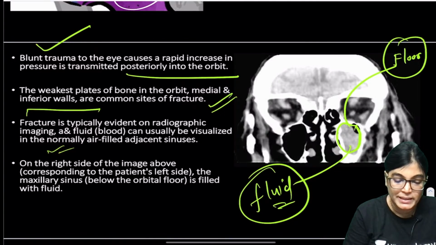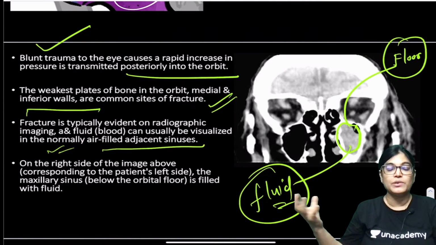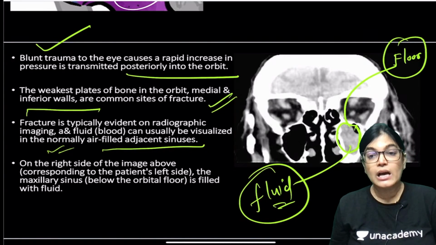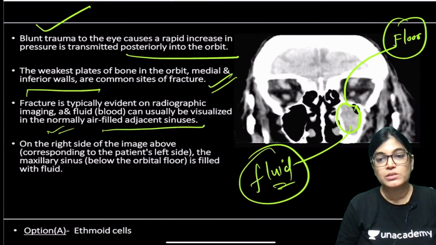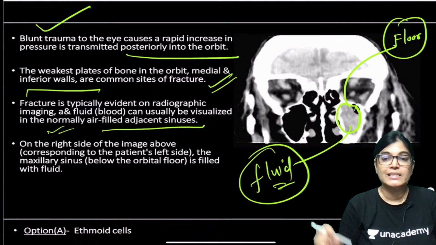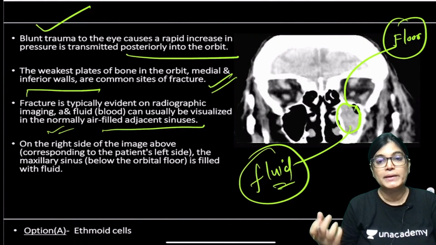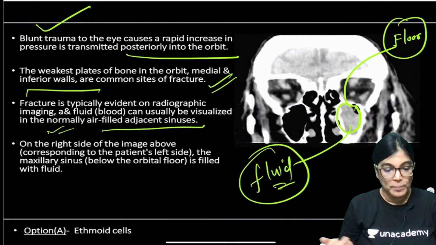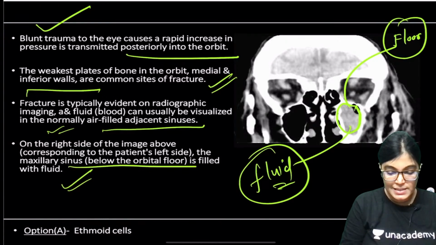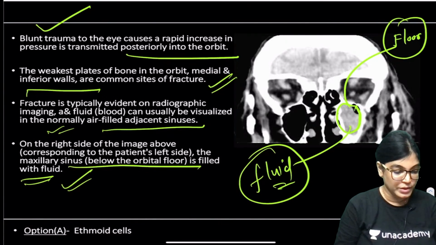So fracture will be typically evident, and fluid and blood can be seen in normally air filled sinuses. Sinuses are air filled structures, they are pneumatic bones, but at times if there is a blow or there is collection of fluid, pus, or blood, then it will not appear blackish, but it will appear opaque. So here in this image the maxillary sinus is involved, which is filled with fluid, okay.